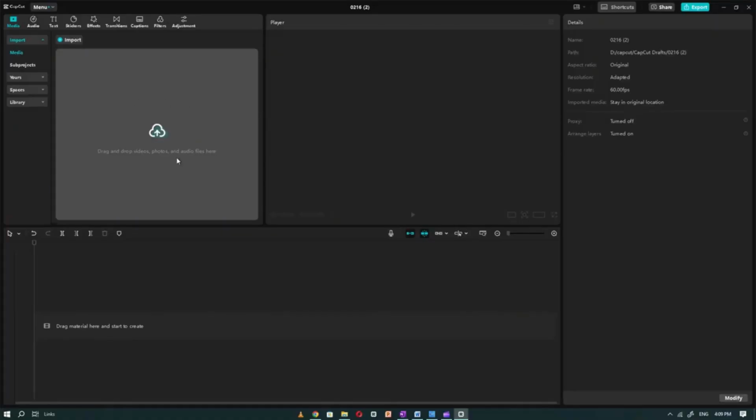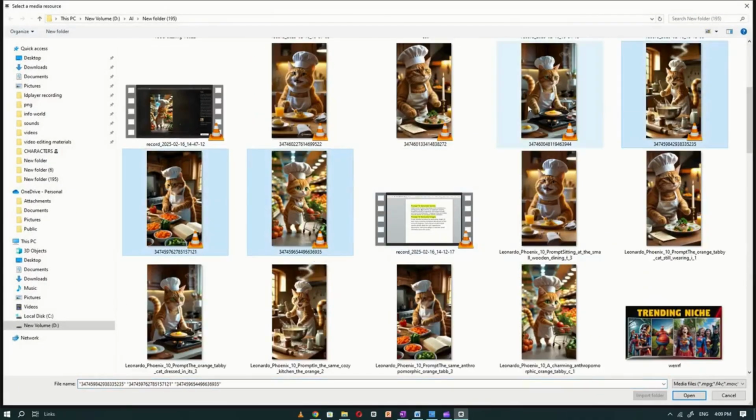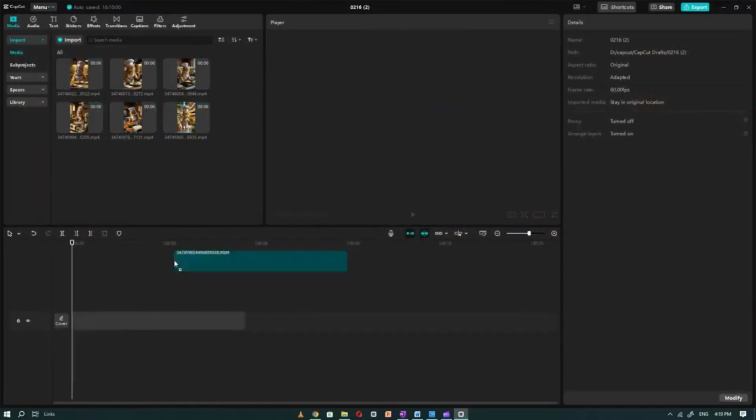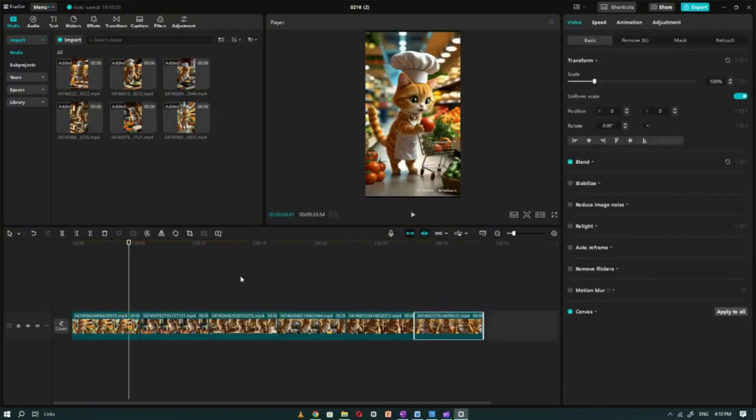Editing the video in CapCut. Download CapCut and install, then open CapCut to edit the video. It's very easy to do. Upload all of the videos you have generated from Hailuo AI to CapCut, also upload the music.